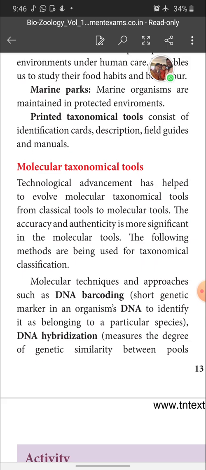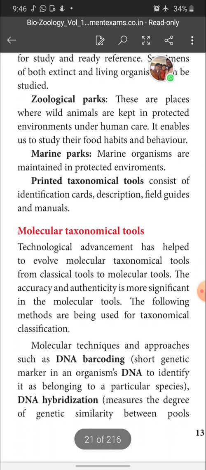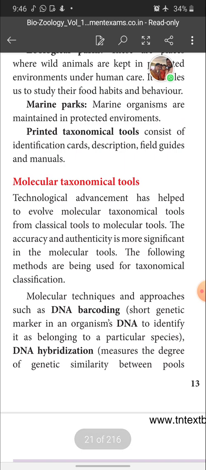Okay children, what we discussed so far are called taxonomical tools: zoology museum, zoological park, marine park, printed taxonomical tools. These are coming under classical tools for taxonomy. Now we are going to see molecular taxonomical tools.